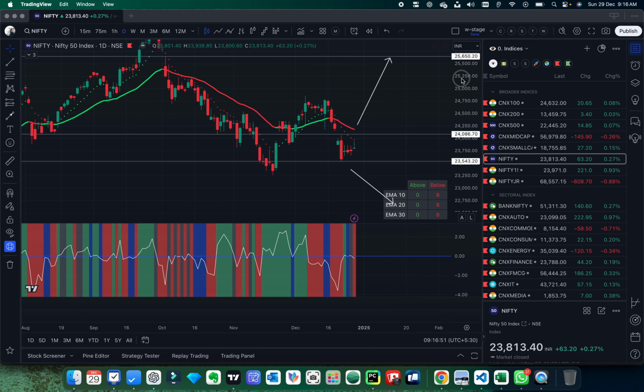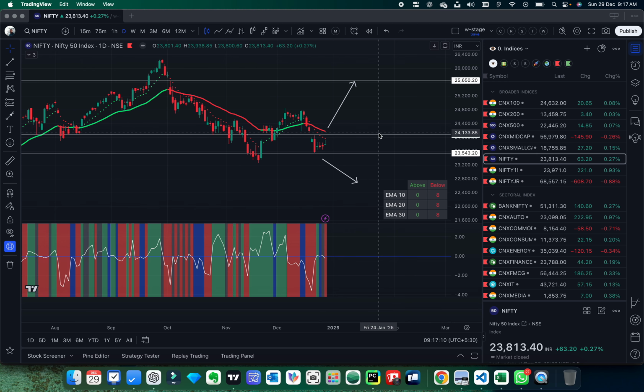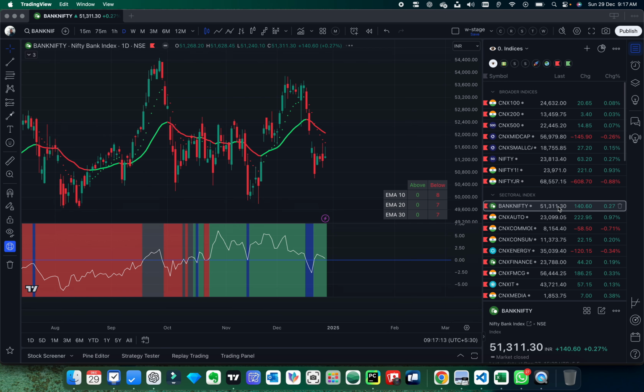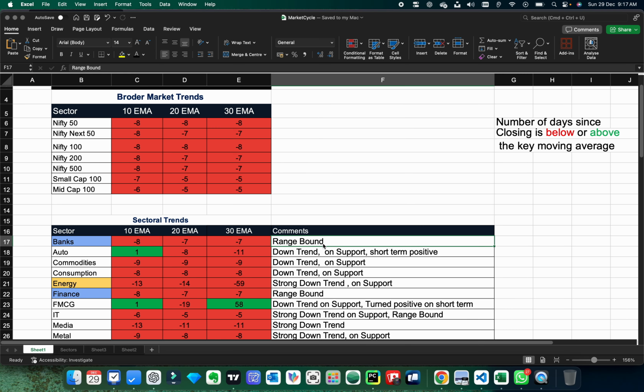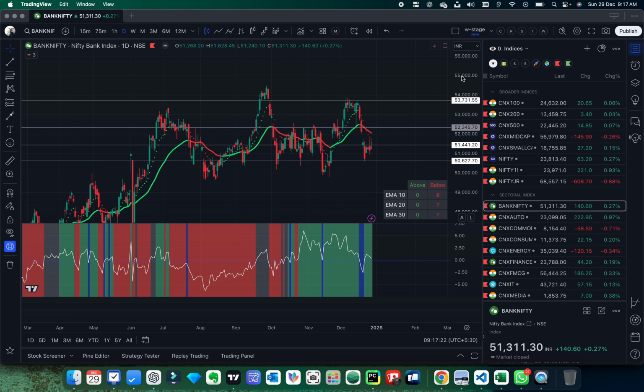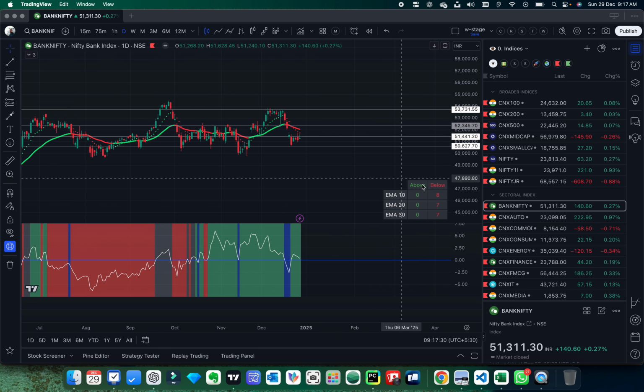So in order to start a new trend, that is either a downtrend or uptrend, we have to cross these two levels. So that is 24,000 and 23,500. So these are the two levels. Now let's see the bank Nifty. So as we have seen in the Excel sheet, bank Nifty is in the range bound and in the downtrend. So it's in this broader range since long time, and it's in the downtrend.